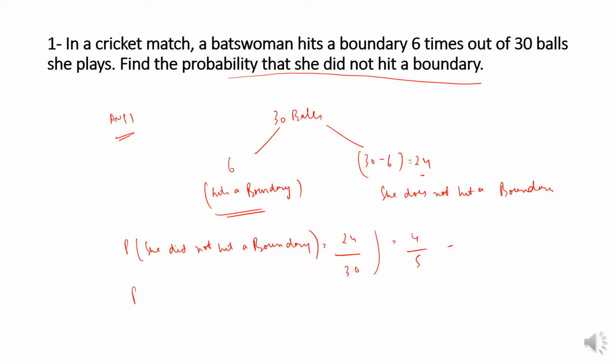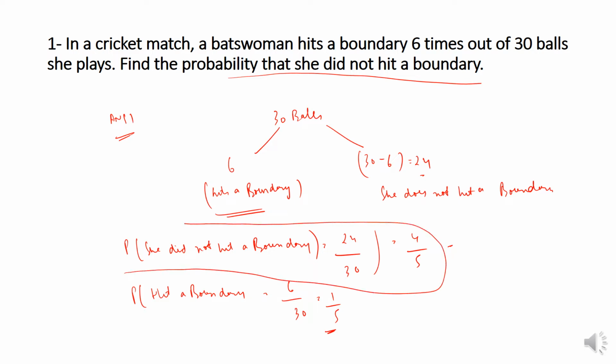Also we can write probability that she hits a boundary, which is 6 by 30, that is 1 by 5. Okay, so the question asked is the probability that she did not hit a boundary, and the answer to that question is 4 by 5. Let us see the next question.